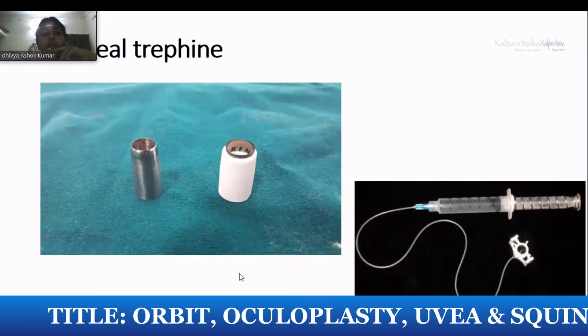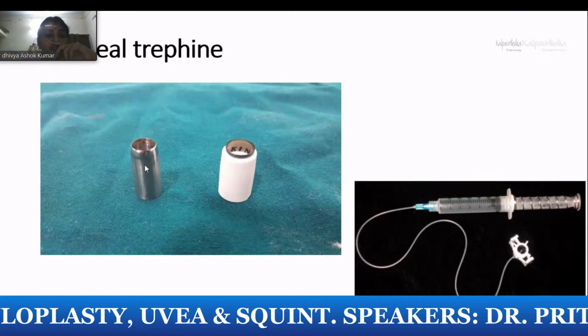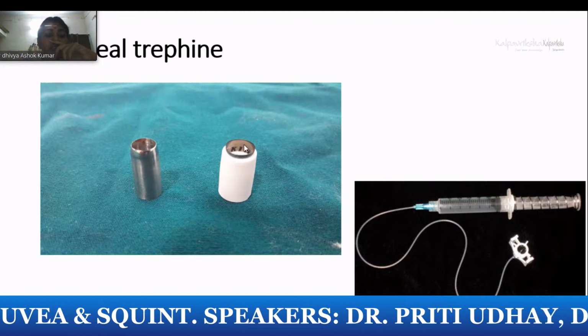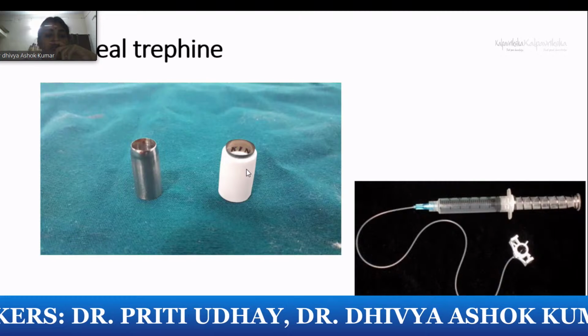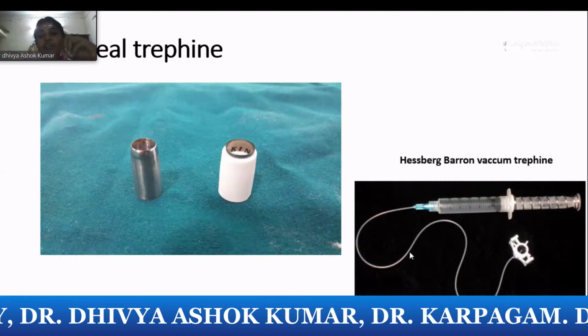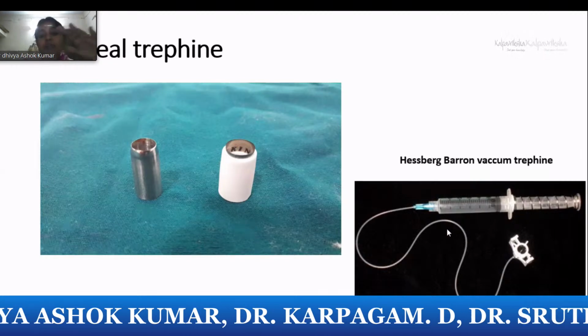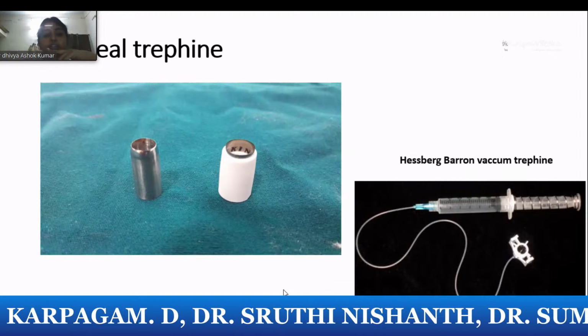Trephines, every person should know the trephine. We should not be very alien to the trephine. This is a corneal trephine. Various sizes are available. This is stainless steel, this is the plastic coated. This is the Hessburg-Barron trephine, where you give pressure, and especially in lamellar keratoplasties, increased pressure will make that lamellar keratoplasty easy. That's why this Hessburg-Barron trephine.